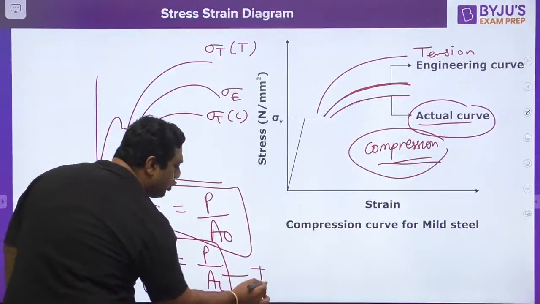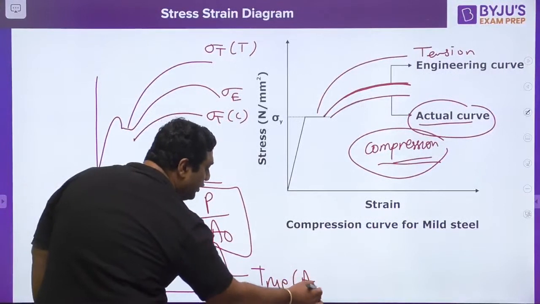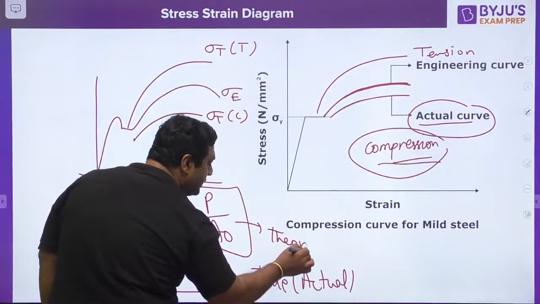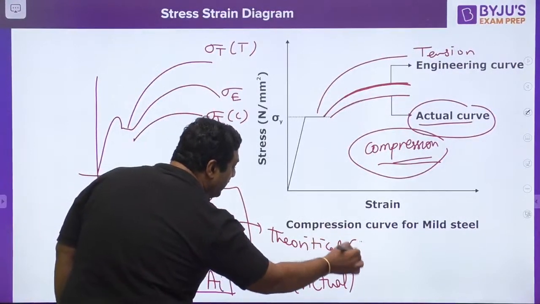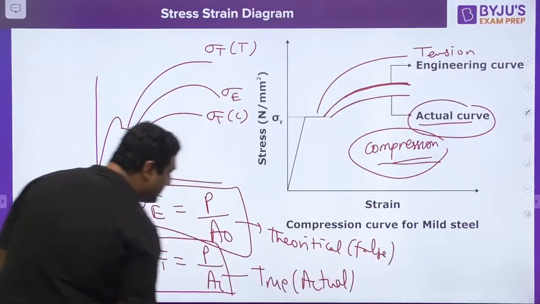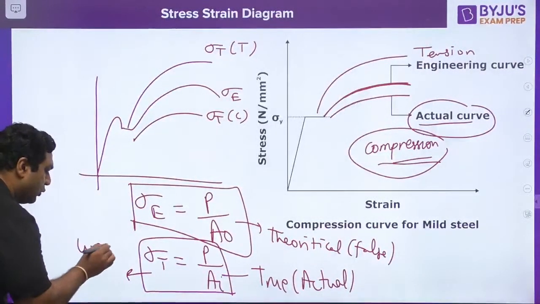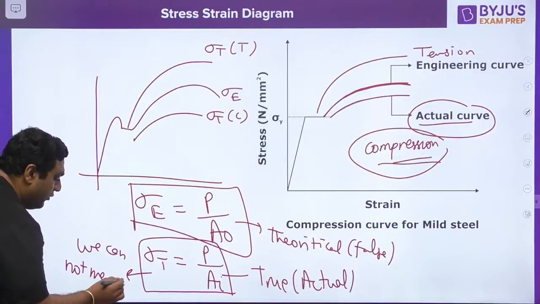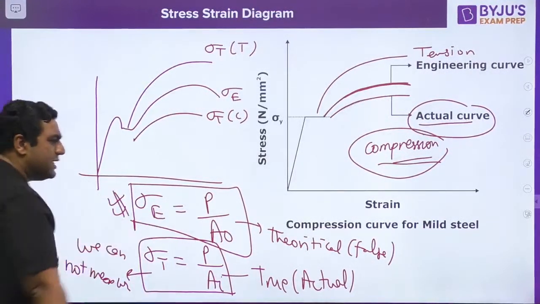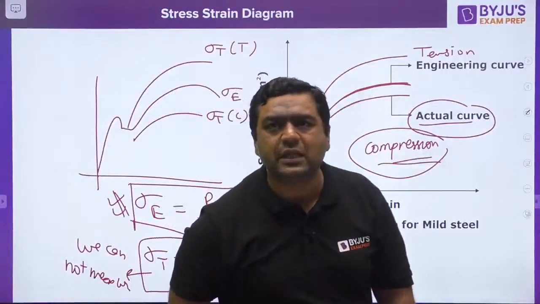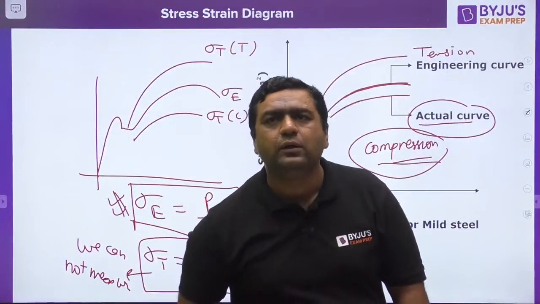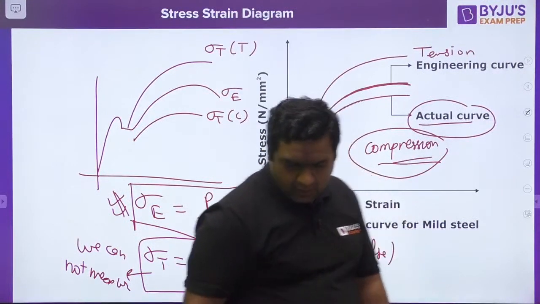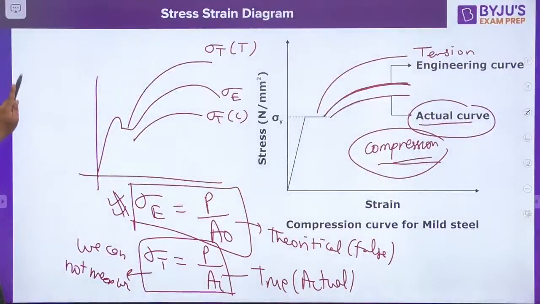You can say this is true stress, the actual value of stress, and this is nothing but the theoretical value of stress. Theoretical value is false value. But the point is, my dear, this we cannot calculate. Sorry, we cannot measure. So that is why we need to play with this. So that is why we are moving with engineering stresses. Now is it fine, guys? Okay, let us move further.